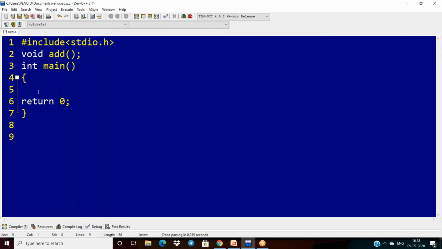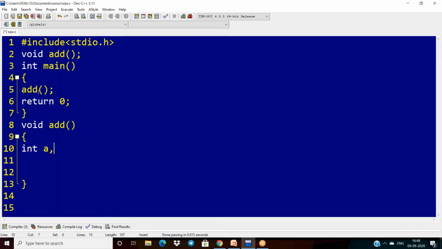Now I want to call this function. Then simply I am calling it. What is the syntax of a function call? Just the function name followed by the open and close parenthesis. If it does not have any return type, then I call it in the normal way. And after calling this, immediately the cursor will go to the function definition.